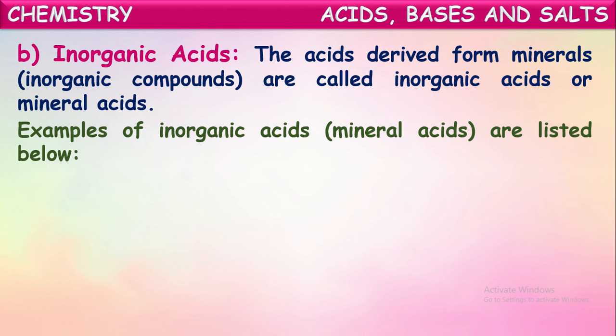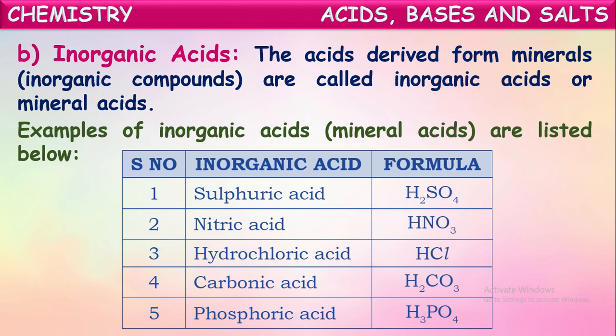But these acids are prepared in the laboratory from chemicals. That is why these are called mineral acids or inorganic acids. Some examples for the inorganic acids are mentioned here: sulfuric acid, nitric acid, hydrochloric acid, carbonic acid, phosphoric acid, etc.